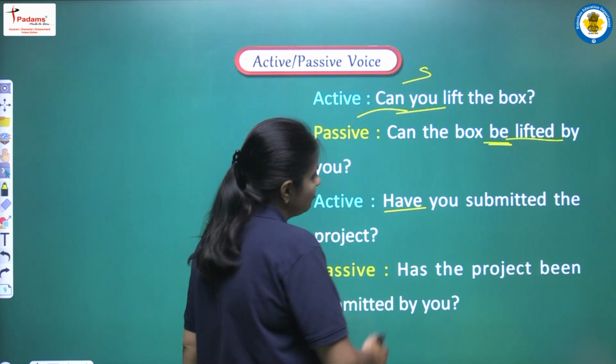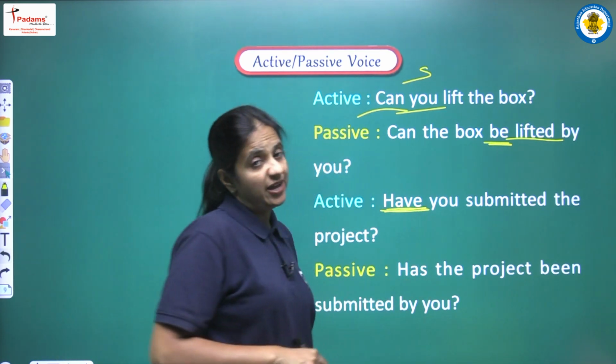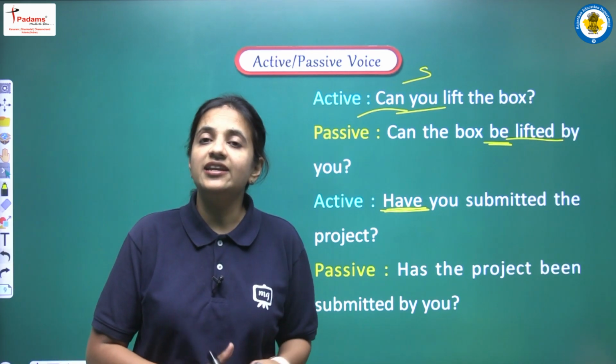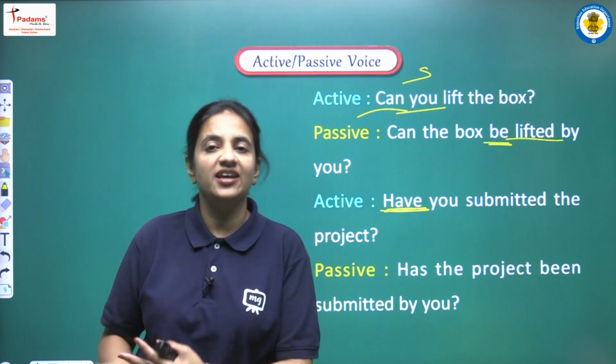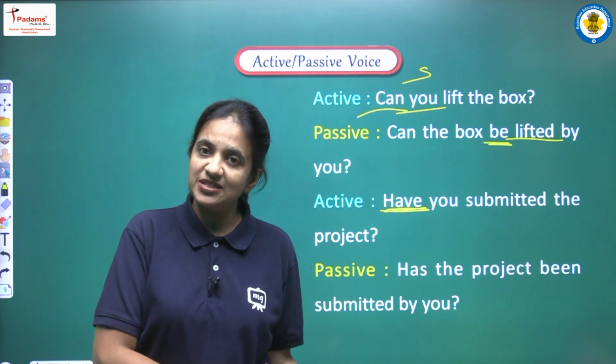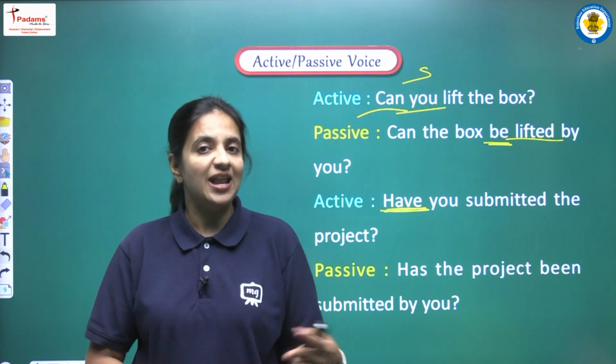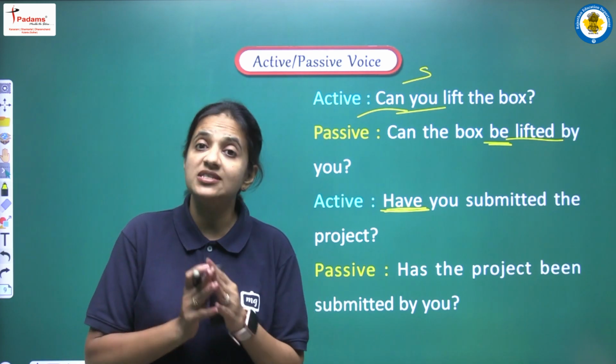So we all know that if we are having has or have, then we have to add been. Okay, so students just learn this thing, that the rules we have read once will remain the same in all types of sentences. The rules of the third form and the rules of how to use helping verbs will work exactly the same.